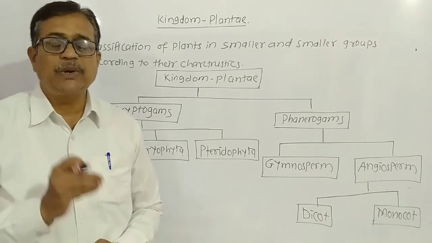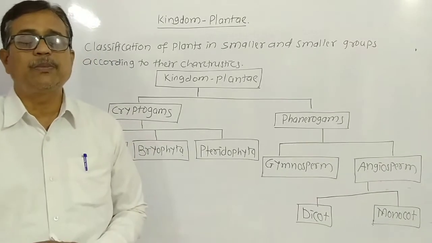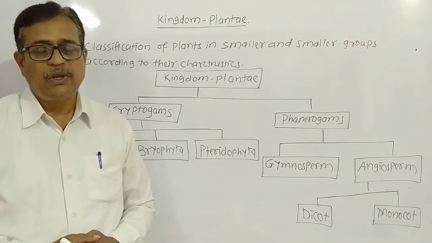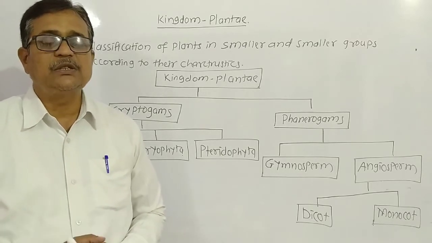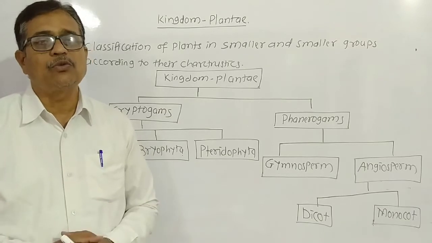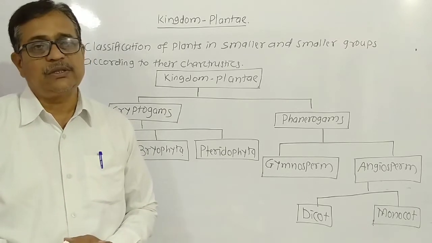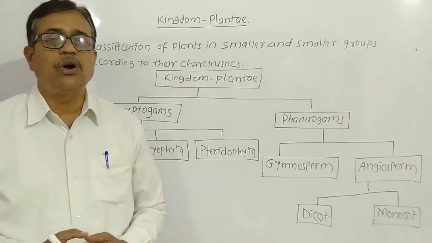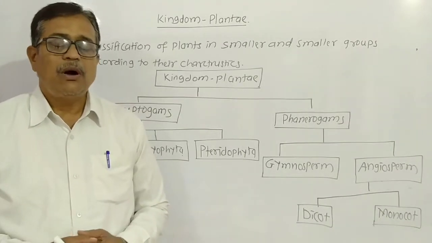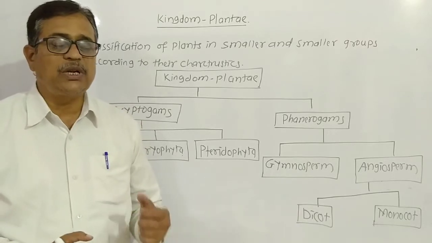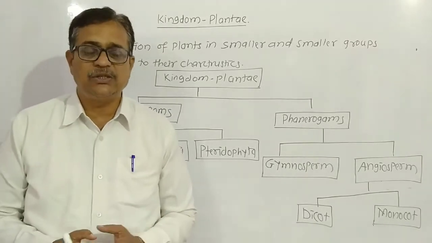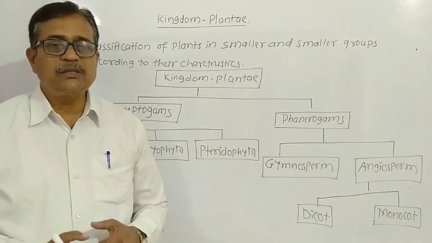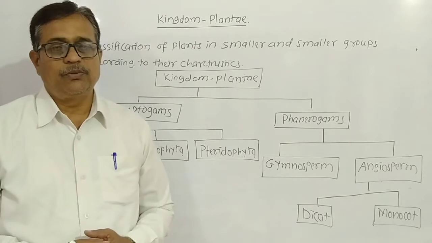Millions of plants are present in nature, on the earth's surface, in water and other places. Here all these plants get classified into smaller and smaller groups according to characteristics. Dear student, all plants present in nature do not have the same characters, and it is not possible to study all plants in one group.